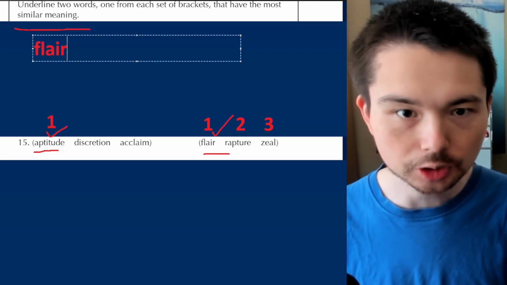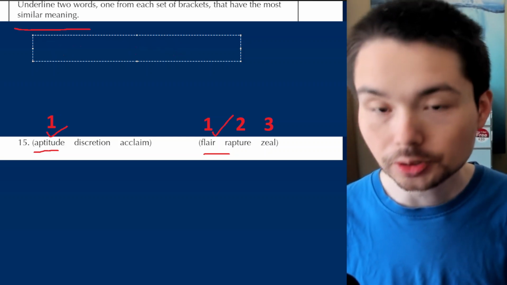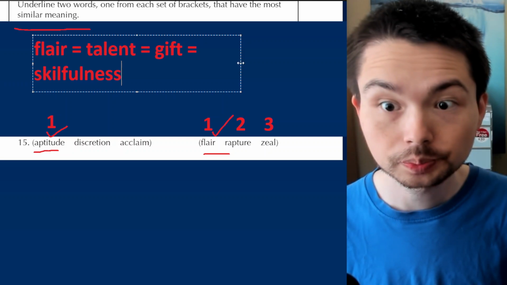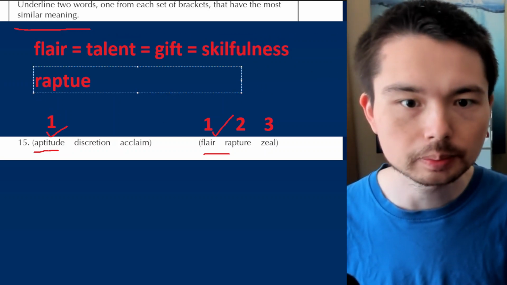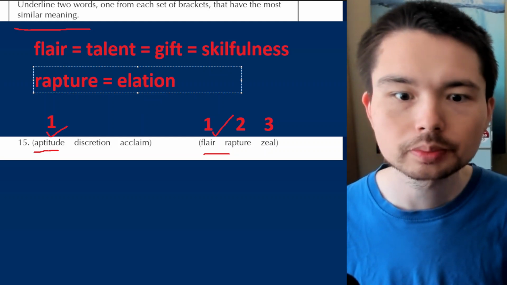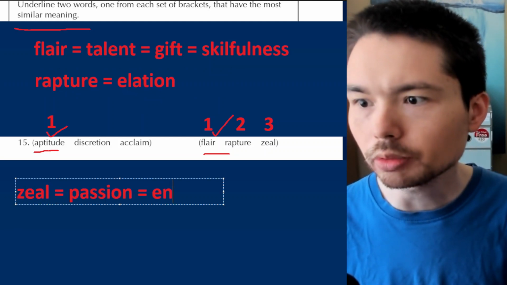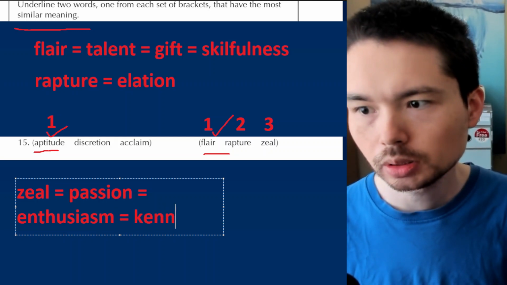Flair. You can put your talent, a gift. Skillfulness. Put aptitude next to it as well. Rapture is happiness. It's like you're too happy. So put elation. Zeal is passion. Enthusiasm, like too much passion. Keenness.